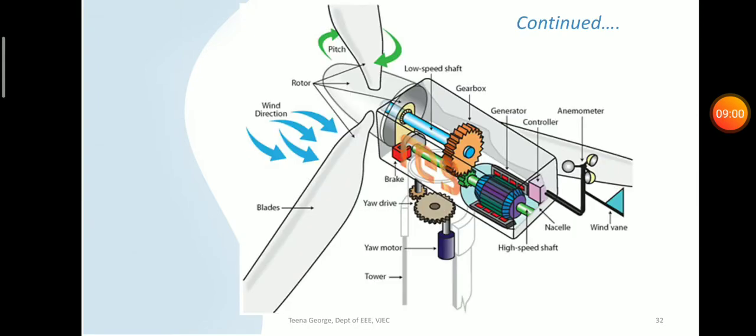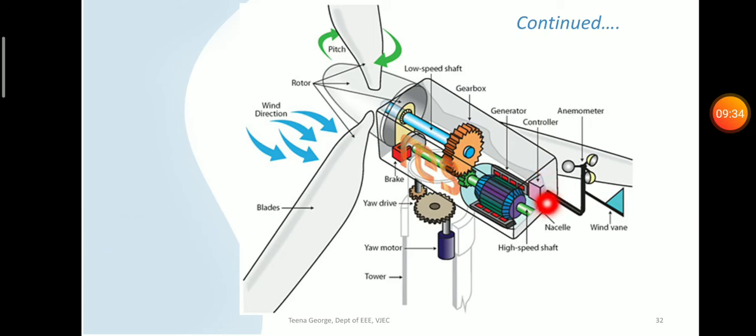This is a detailed diagram of a wind turbine system. This is the wind turbine with blades. Blades will usually have an aerofoil profile so that the maximum amount of wind will be caught. And in the rotor, the kinetic energy from the wind is converted to mechanical energy, and it is connected to a low speed shaft. And this gearbox arrangement will convert this low speed to high speed, and it is connected to the generator which will convert mechanical energy to electrical energy.